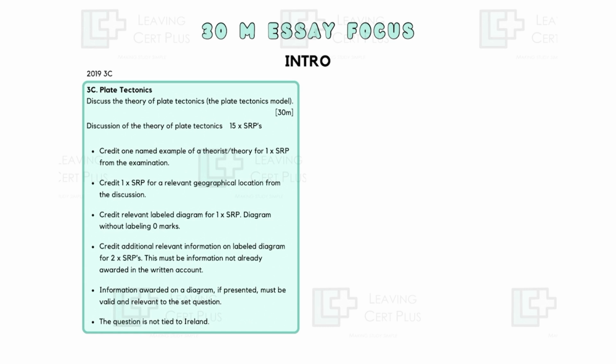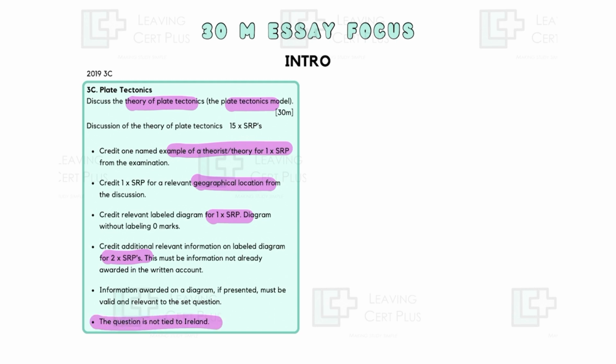So discuss the theory of plate tectonics, the plate tectonics model. So again, just looking a little bit closer at the scheme itself. So credit one named example of a theorist or a theory for an SRP. Bring in a location, a geographical location linked to that theory, another SRP. Diagram will get you an SRP, no labels, no marks. Any extra information on the diagram will get you a second SRP. And again, the question is not tied to Ireland in this capacity.